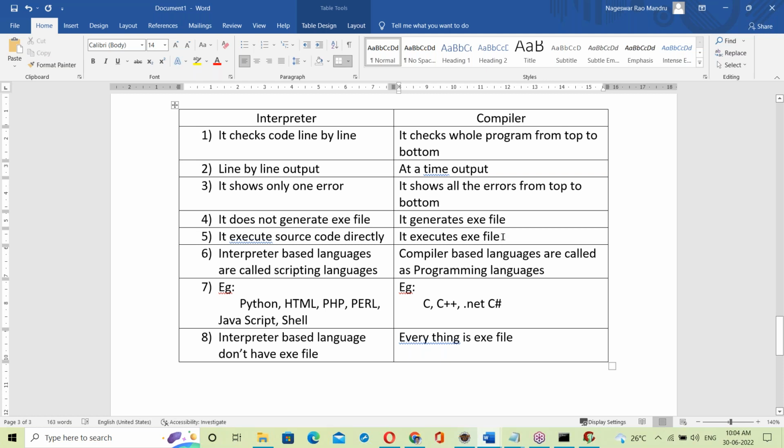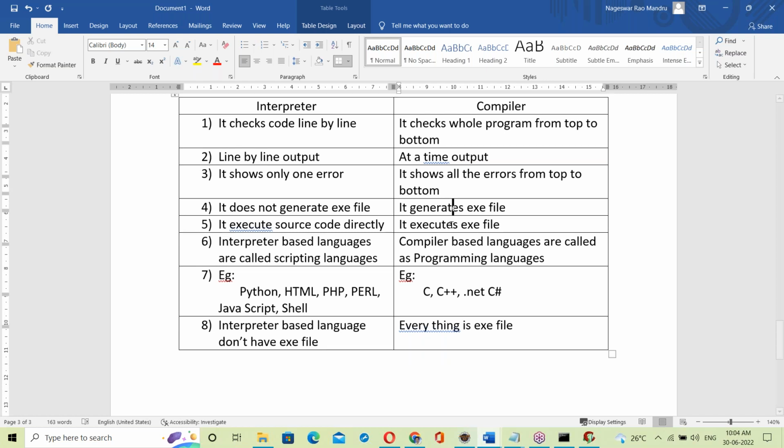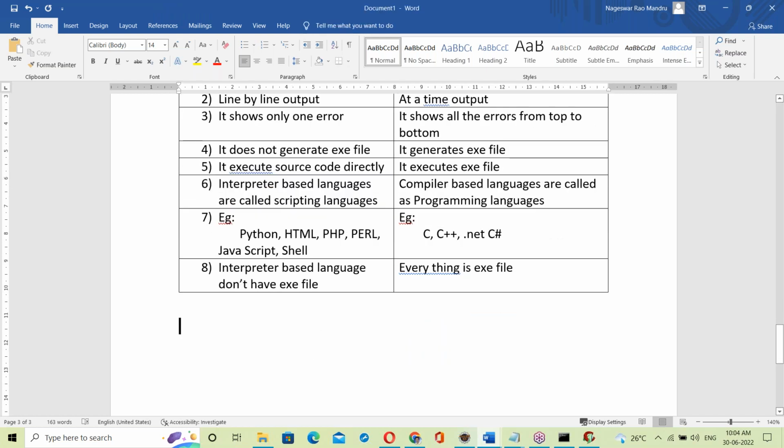Generally, only those who have worked in real time will observe the exe file. College professors, when teaching, will not observe these kinds of things. Simply they will compile the program and run it. But real time is different and teaching is different. The compiler generates an exe file, and after generating the exe file, then execution. Okay, fine.